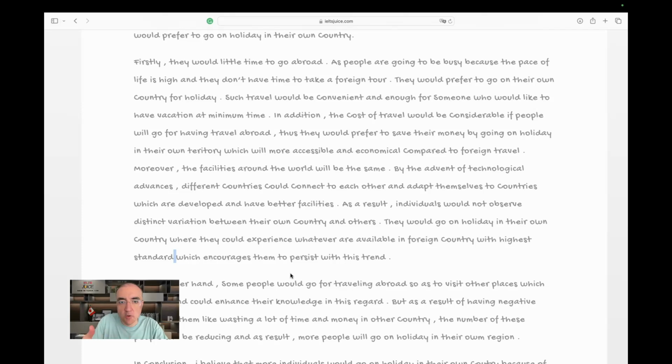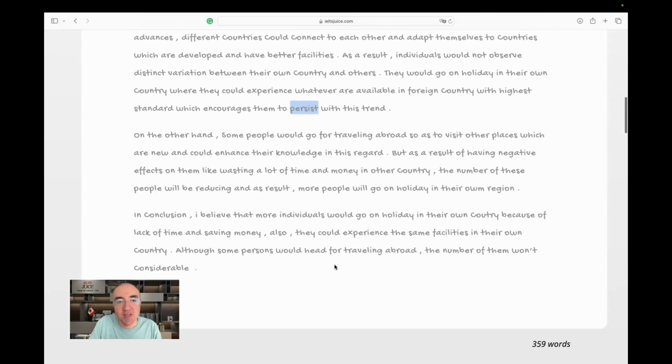I'm explaining the whole concept now, which encourages them to remain with this trend, persist. This has a negative connotation. It's like many people are advising you not to do that, and you persist. You keep doing it. It's not good for this context.